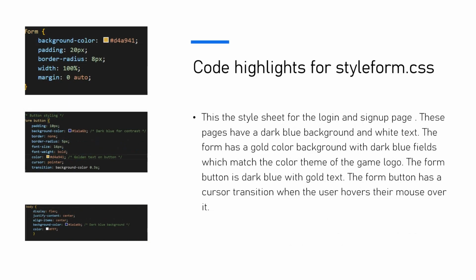Code highlights for the style form CSS. This is the style sheet for the login and sign up page. These pages have a dark blue background and white text. The form has a gold color background with dark blue fields which match the color theme of the game logo. The form button is dark blue with gold text. The form button has a cursor transition when the user hovers their mouse over it.